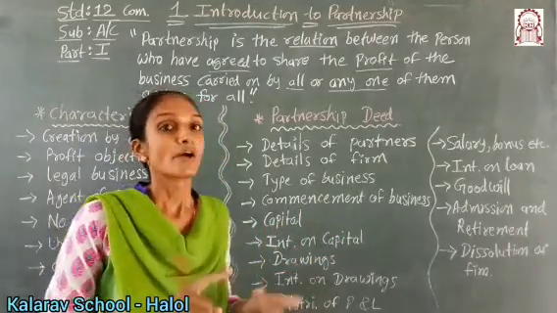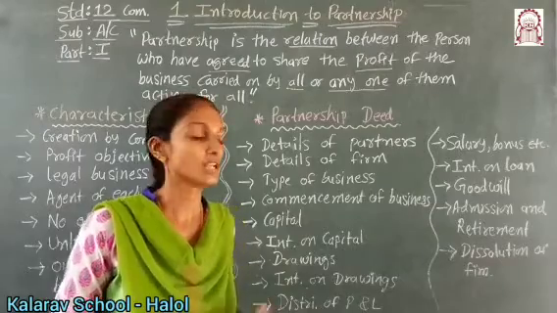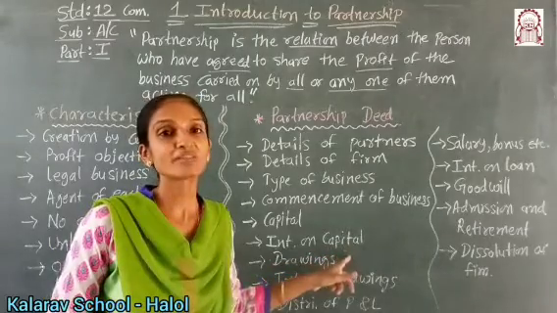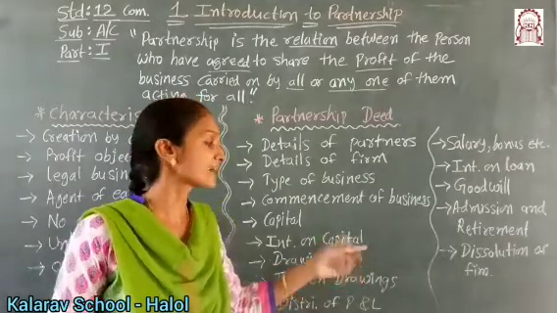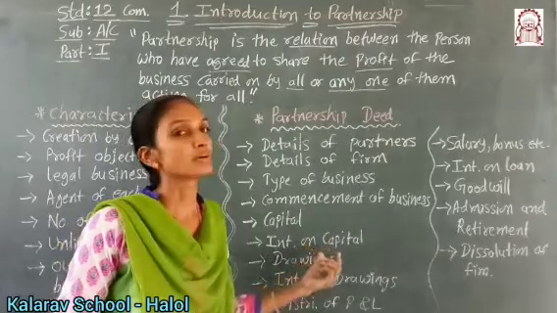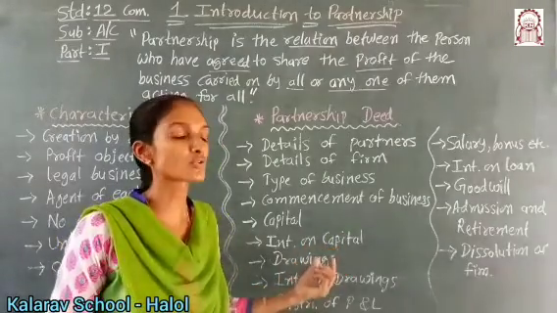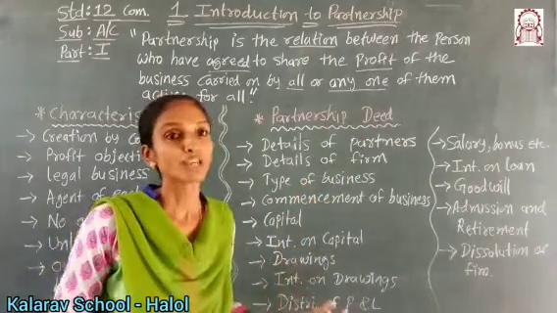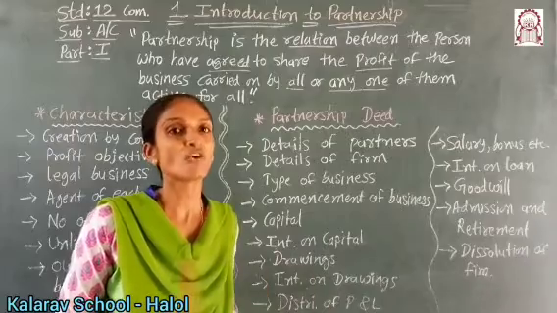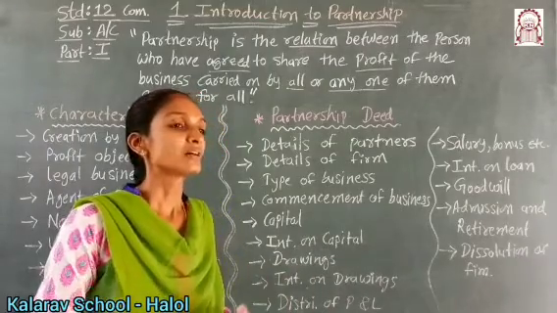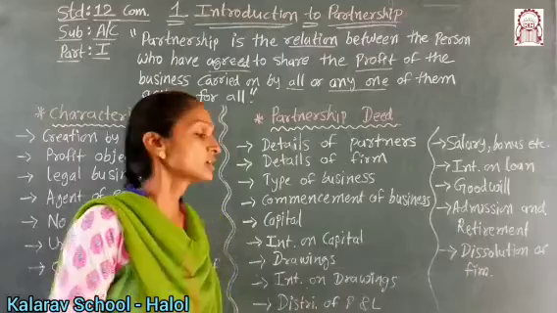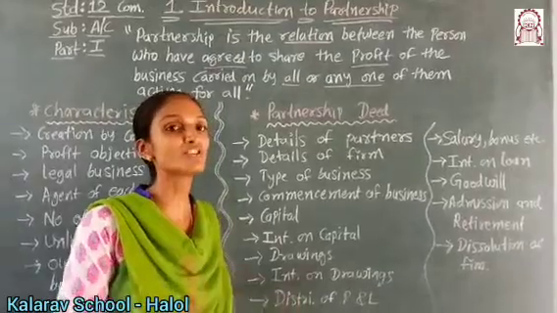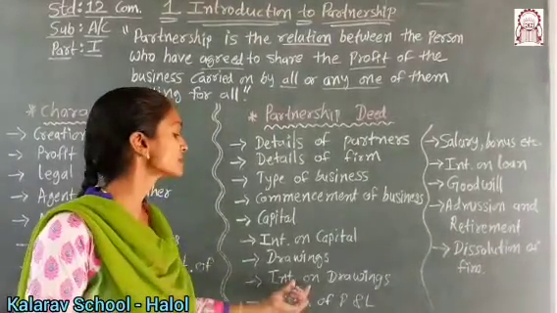Capital: which partner has to bring how much capital has to be mentioned here. Then interest on capital. Whenever the owner brings capital to start the business, that is called capital. Whether the partner is entitled to interest or not is also mentioned in the partnership deed. Then drawings. Whenever a partner has a necessity for personal use, they can withdraw from the business, and it is called drawings. And interest on drawings: on the amount withdrawn, the interest has to be decided in advance.